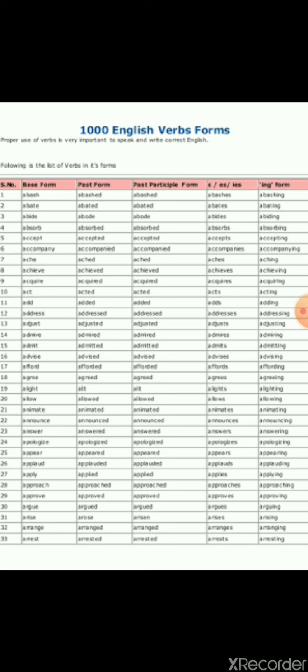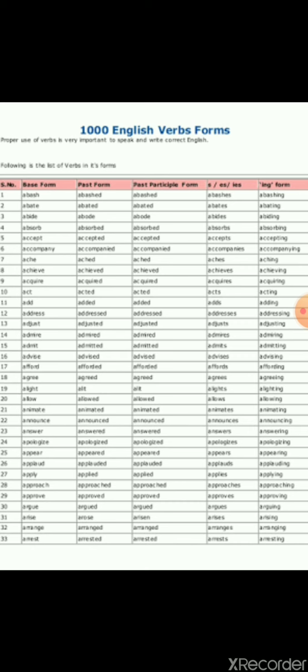It is the way a verb changes to show person, number, tense and mood. So learn to conjugate verbs properly, and let's see the examples. Examples are on the screen, I'll explain to you. Conjugated verbs are verbs which have been changed to communicate one or more of the following: person, number, gender, tense, aspect, mood or voice. These are all aspects we need to take care of while using the verb forms. That is known as conjugation.